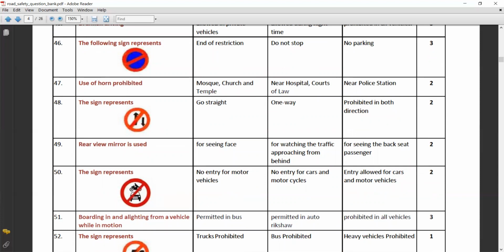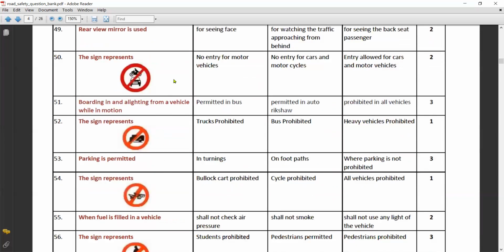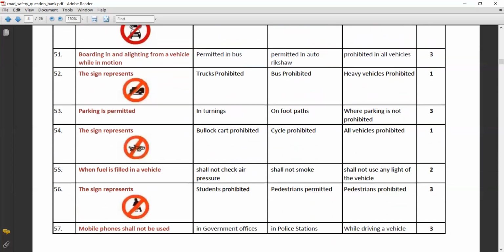Rear view mirror is used for watching the traffic approaching from behind. This sign represents no entry for car and motorcycle. Boarding in and alighting from the vehicle while in motion is prohibited for all vehicles. This sign represents trucks are prohibited.